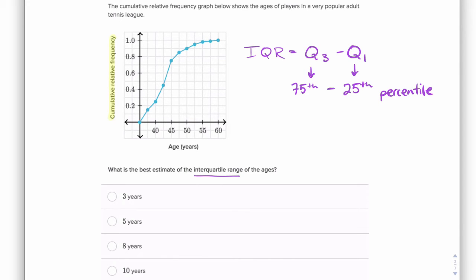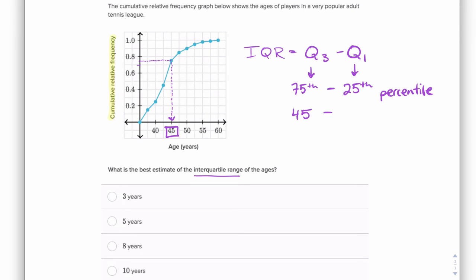So let's go to the cumulative relative frequencies and find where the 75th and the 25th percentiles are. The 75th percentile, let's see, is halfway between 0.6 and 0.8. Here's 0.7, so the 75th percentile will be right about here. And it says estimate, so we don't have to be super precise. And it seems like we're getting 45 for the 75th percentile.